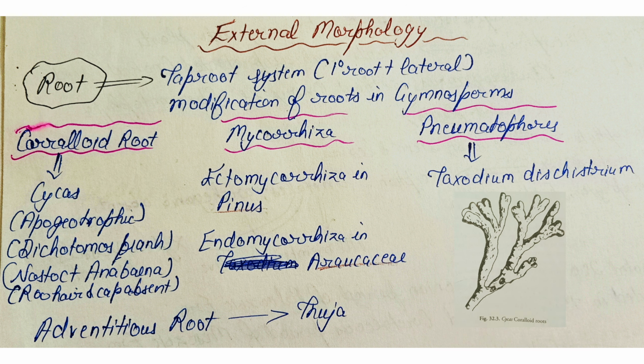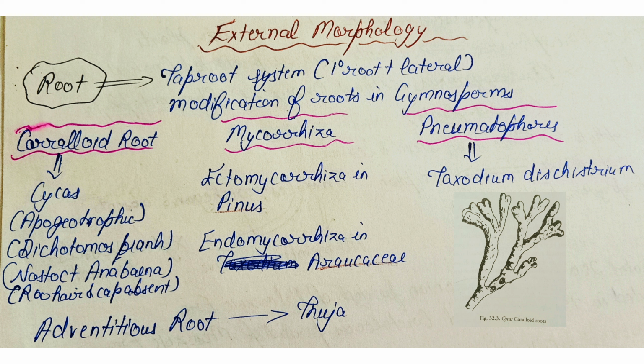If we see the external morphology, first we have the root. In gymnosperms, the taproot system is dominant. That is, there is the main primary root and many lateral roots arise. In gymnosperms, the root is modified in many ways. First one is the coralloid root of Cycas. This root is apogeotropic, that is, it grows against gravity, is dichotomously branched, has Nostoc and Anabaena colony, and root hair and root cap are absent.